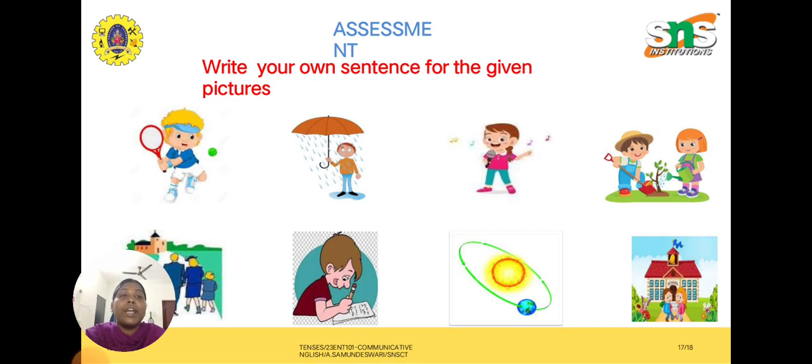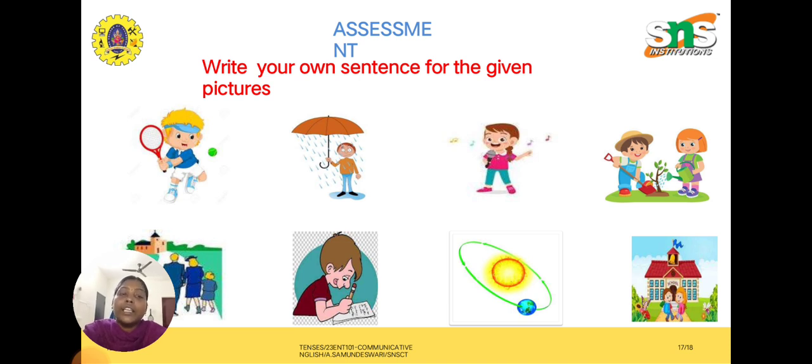And here we have the assessment. By looking at this picture, I expect you to construct a sentence of your own. For the first picture, you can say the boy is playing tennis. In the second picture, yes, you are right, he is standing in the rain.